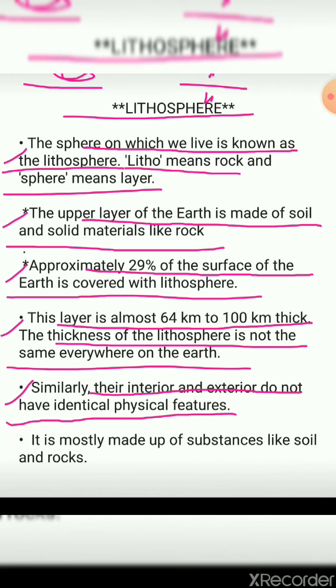So the exterior and the interior part both are not indicators. They are not the same; physical features are not the same. Next, it is mostly made up of substances like soil and rock.